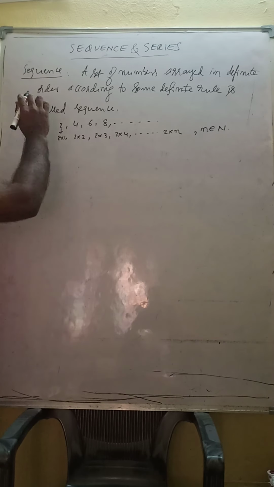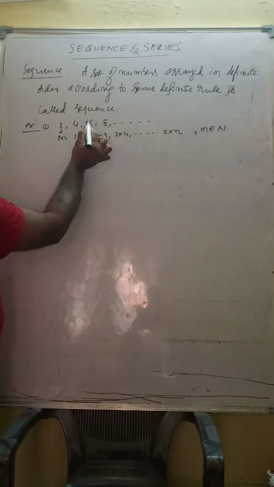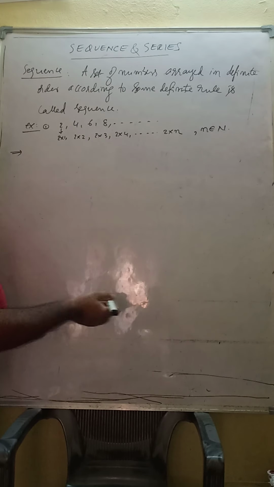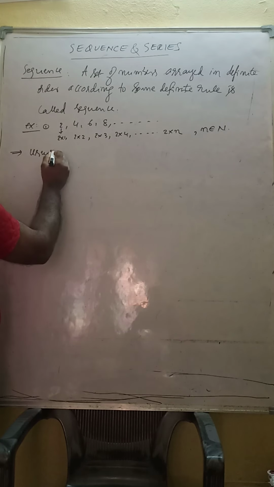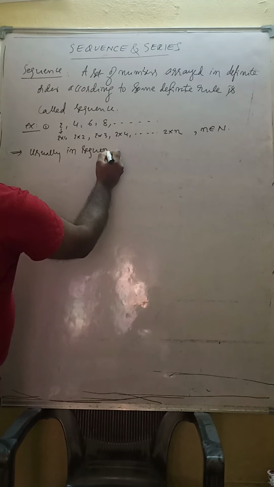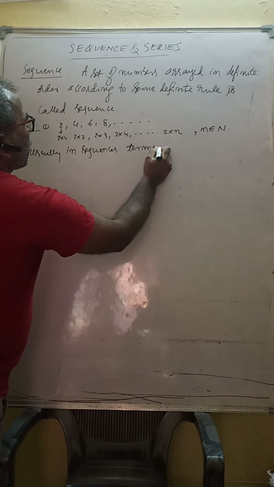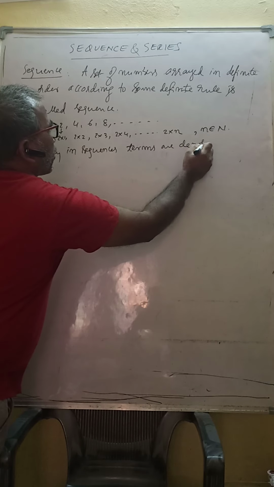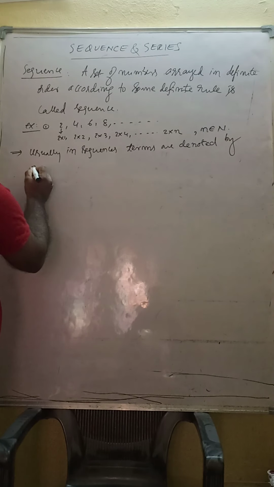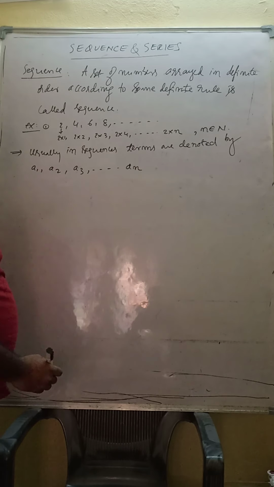In a sequence, each one is called a term. This is the first term, second term, third term, fourth term. Usually in sequences, terms are denoted by A1, A2, A3, dash, An.